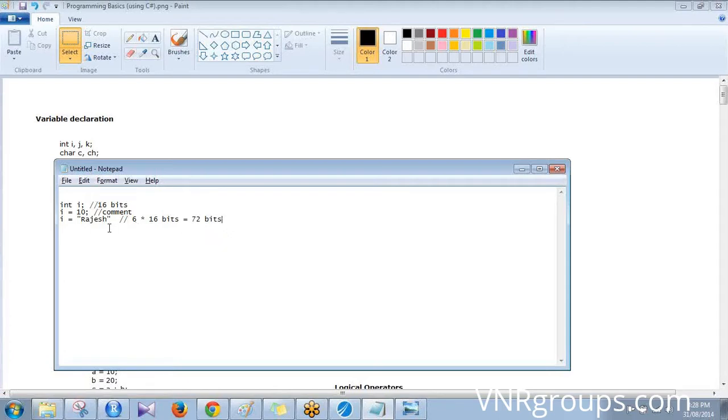If you try to put 72 bits into 16 bits, there will be a memory overrun, and the compiler will complain. But when you say char c, you can give single characters to that, but not more. This will work. This will not work. Make sense?